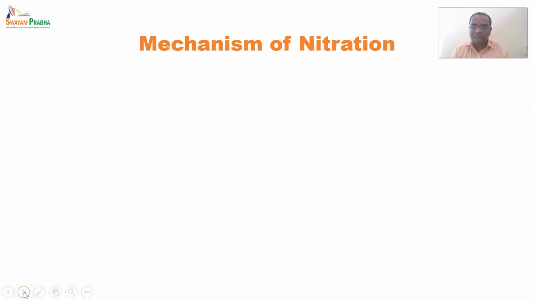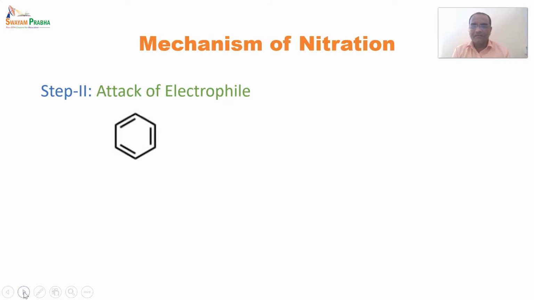Now the next step of nitration is the attack of the electrophile by the aromatic ring. This nitronium ion is an electrophile, and the electron rich center, that is benzene, has a pi electron system, out of which pi electrons will react with the electron deficient nitrogen.